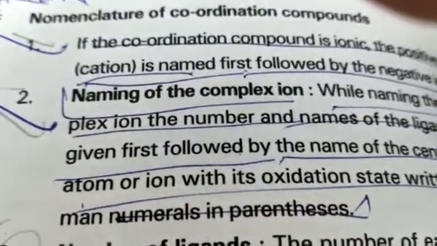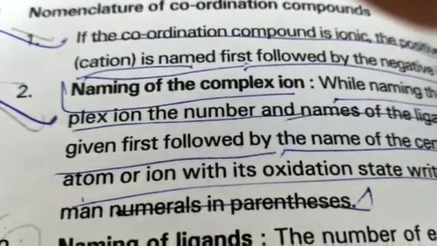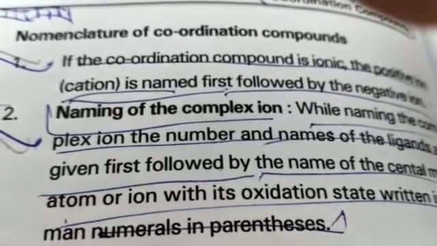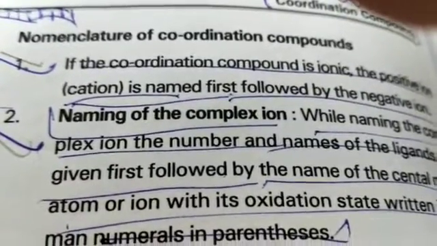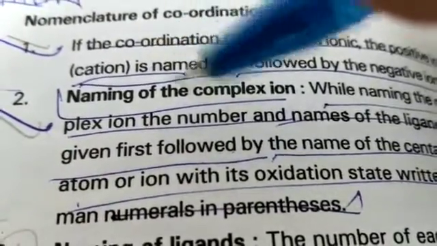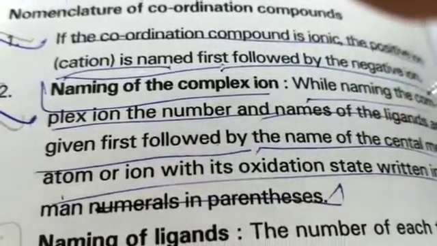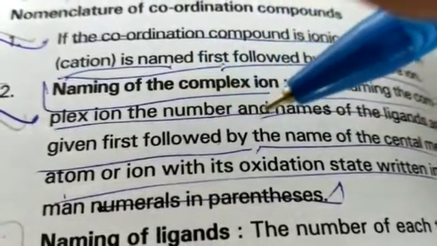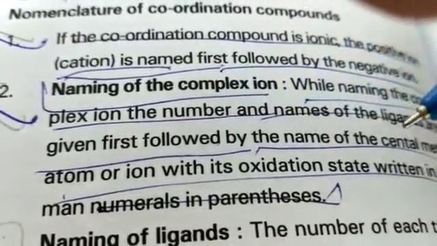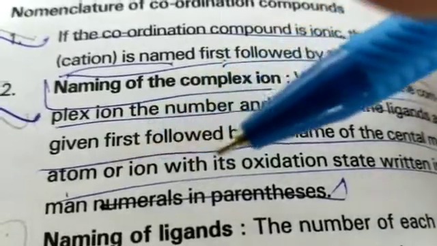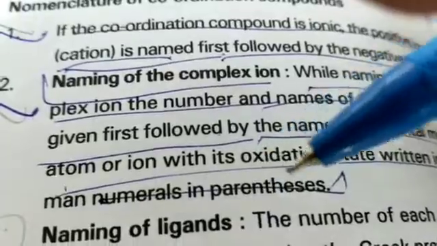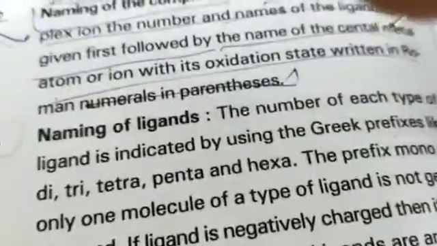Nomenclature of coordination compounds. If the coordination compound is ionic, the positive ion is named first, followed by the negative ion. Naming of the complex ion: the number and names of the ligands are given first, followed by the name of the central metal, then its oxidation state written in Roman numerals, in parentheses.